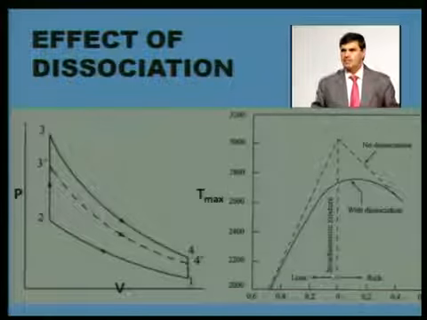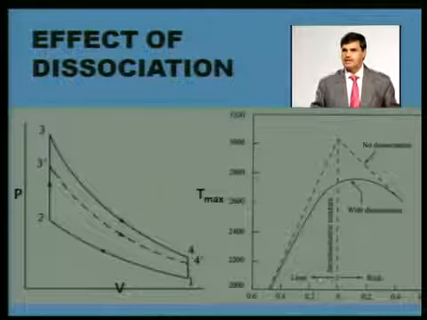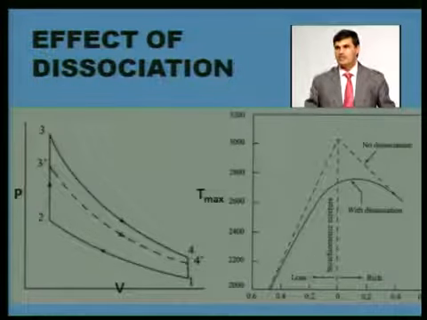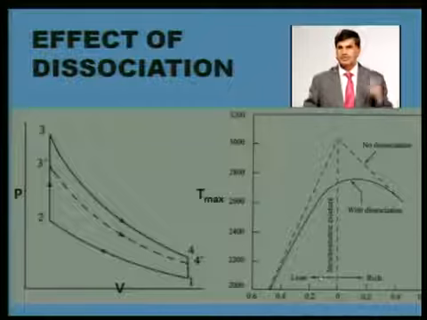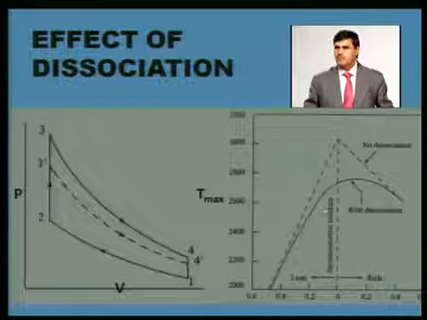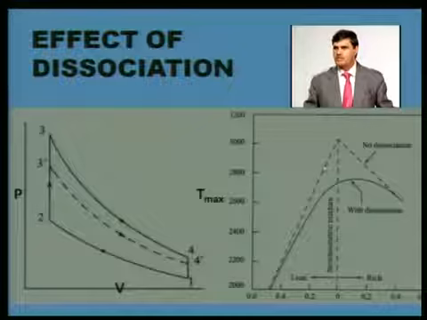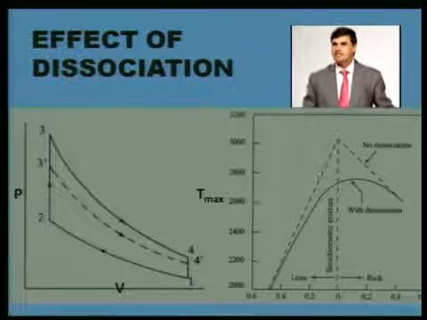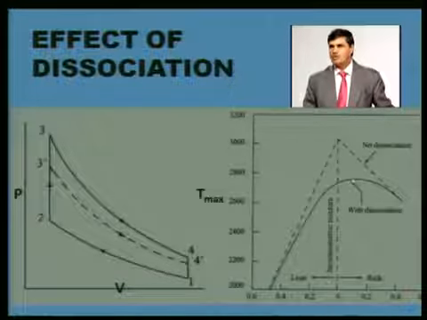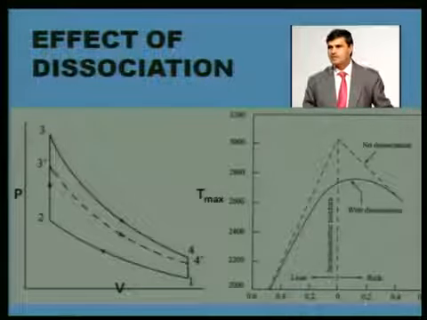When the mixture is lean, on this side, chances of CO2 formation will be significantly higher. Complete combustion chances will be higher because availability of oxygen is larger. So here the dissociation process will be very fast, and the difference between the theoretical temperature and the actual temperature we receive in the cylinder is significantly higher. On the richer side, when availability of fuel is more, when carbon particles are more, availability of oxygen is less.